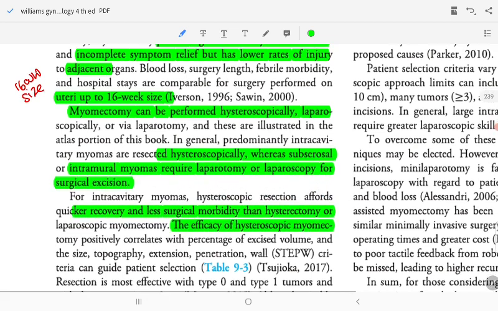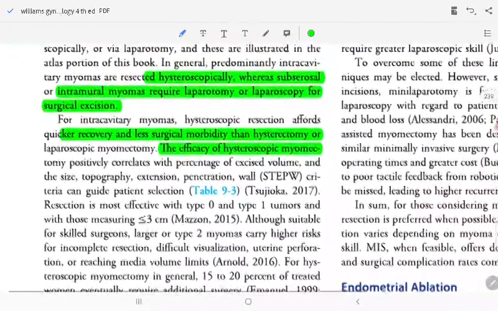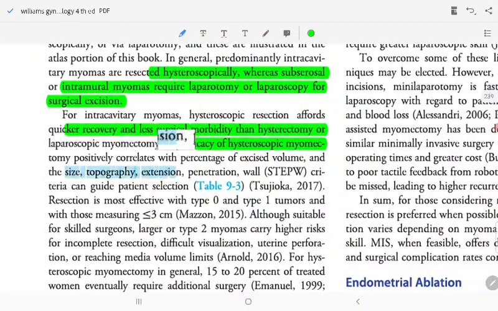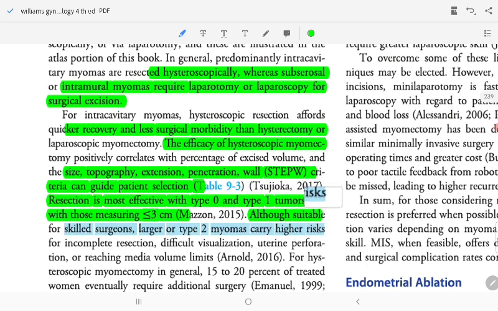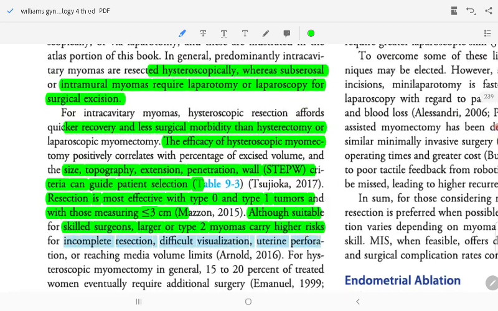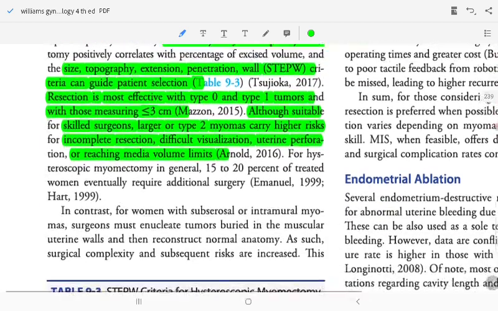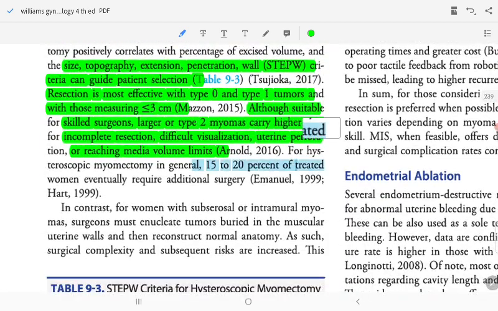Hysteroscopic myomectomy positively correlates with the percentage of myoma volume. Size and topographic penetration criteria can guide patient selection. This resection is most effective for type 0 and 1, those measuring less than 3 cm, although suitable for a more skilled surgeon. Larger type 2 carry a higher risk of incomplete resection, difficult visualization, and reaching the volume limit. For hysteroscopy, generally 15 to 20 is restricted, with additional surgery.